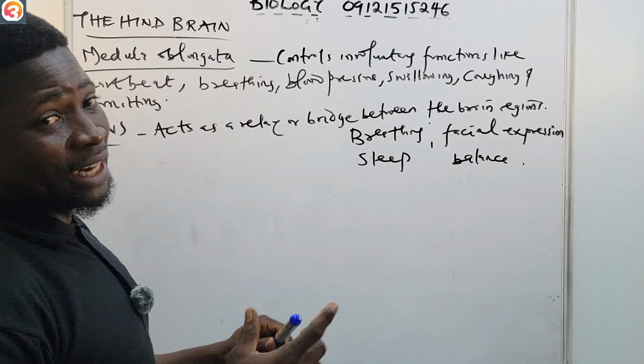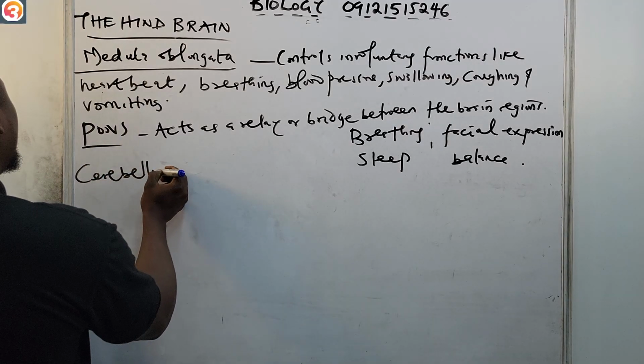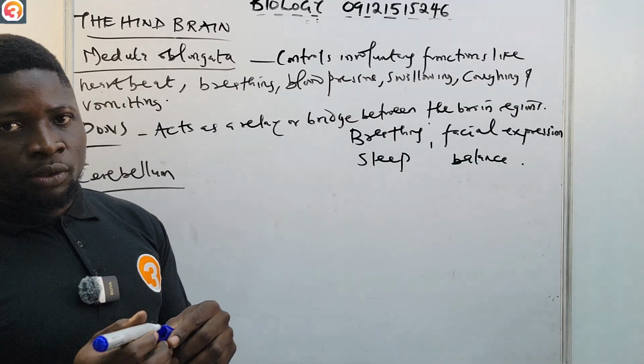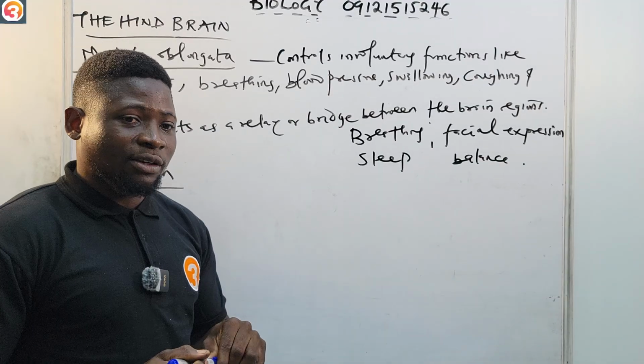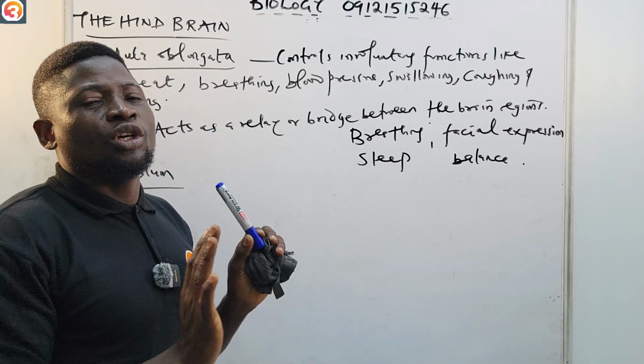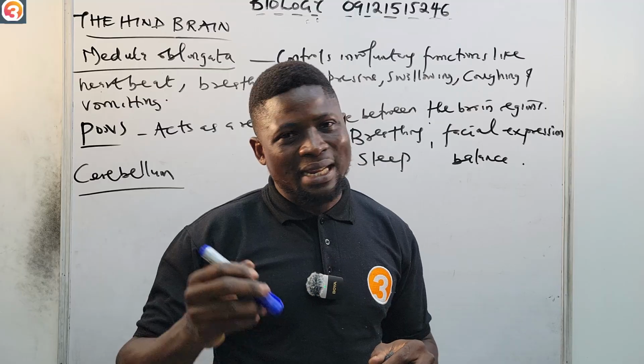Then that now takes us to the cerebellum. The cerebellum helps to maintain posture, how you stand, how you sit. That is why whenever you drink alcohol, it is your cerebellum that is affected.